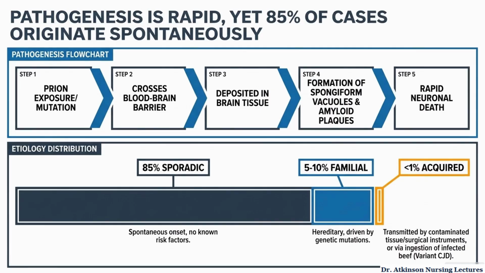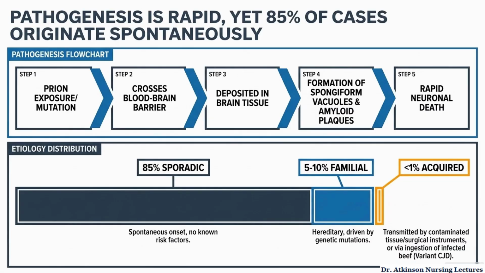Here we can see the overall disease progression. The process begins with prion exposure, or spontaneous abnormal protein formation. The prion crosses the blood-brain barrier, becomes deposited within brain tissue, and eventually causes spongiform vacuoles, amyloid plaque formation, and rapid neuronal death.